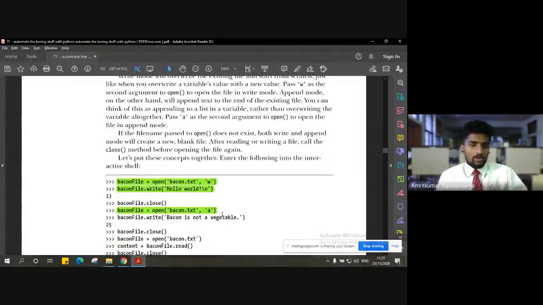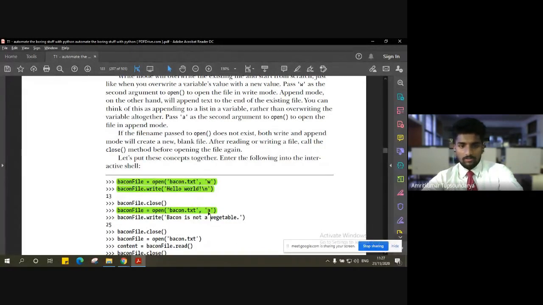So when you're writing for the first time, it will be fresh writing, but when you write for the second time, the previously written content will be overwritten with the new content. But in this case, we want to just add the details. We don't want to overwrite this hello world. Instead we want to just add another statement, that is bacon is not a vegetable, right? We want to amend this detail.